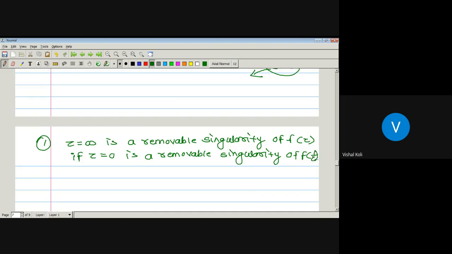So if z equal to 0 is a removable singularity of f of 1 by z, then it is a removable singularity of the function f of z at z equal to infinity.